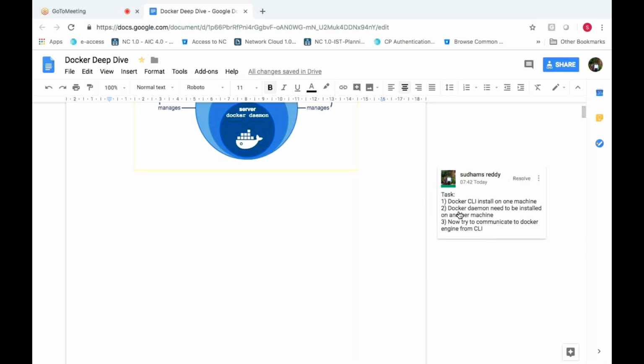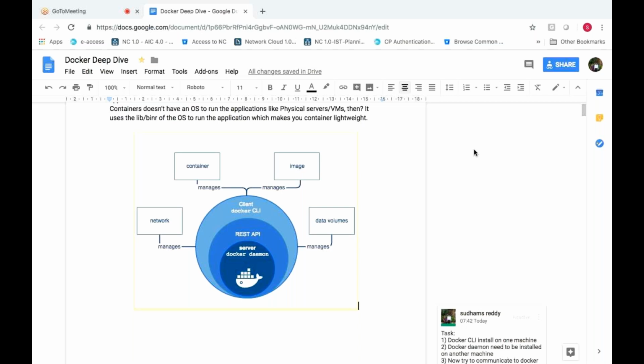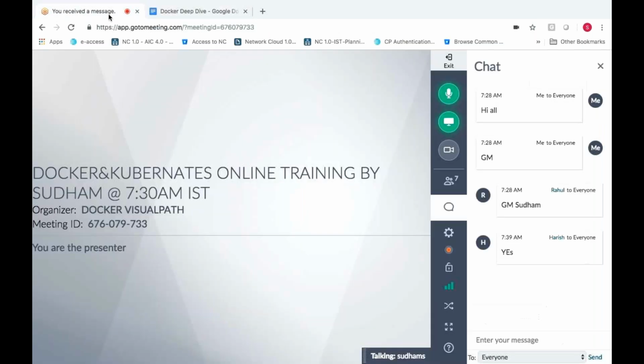First, install the Docker CLI on one machine, and the Docker daemon on another machine. Now try to communicate to the Docker engine from the CLI. I hope you understood this question. Then you will come to know what things need to be followed and what you need to take care of, so you will start researching on it. That is what I want.